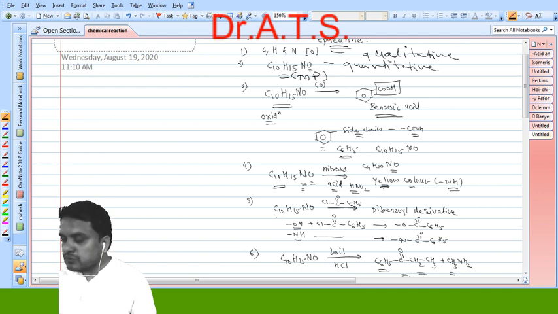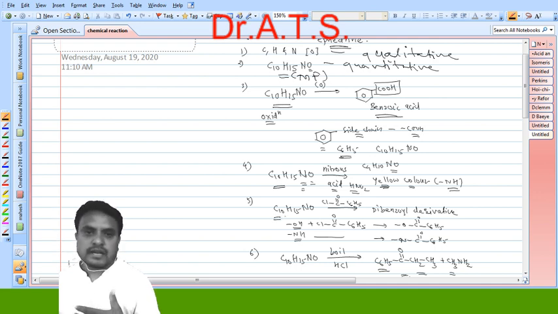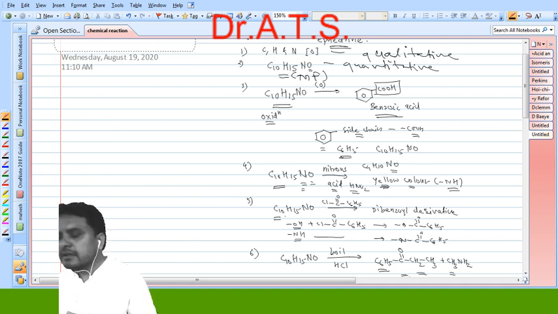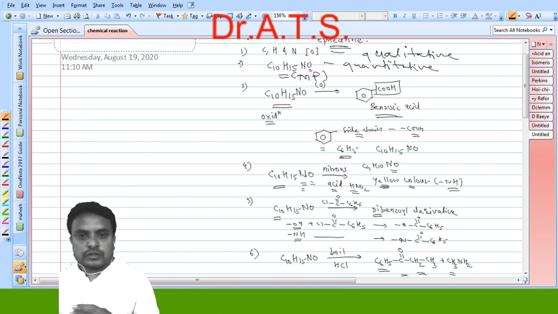Second is the benzoylation reaction. It is very similar to the acetylation reaction, meaning reaction with acetyl chloride or acetic anhydride. Here we get a dibenzoyl derivative, meaning only 2 molecules of benzoyl chloride are consumed by this ephedrine alkaloid, and this consumption of 2 molecules of benzoyl chloride is only because of OH and NH.